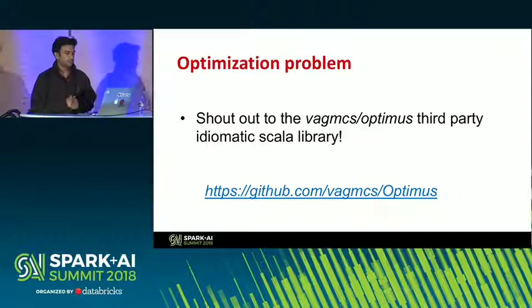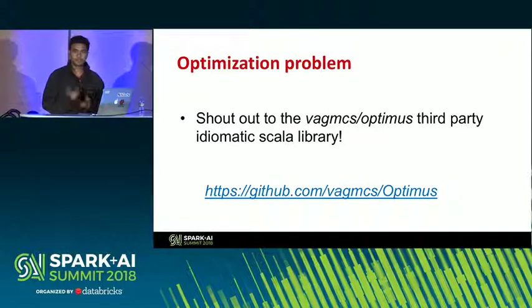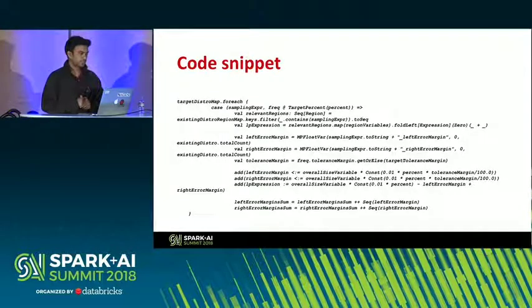A shout out to the third-party idiomatic Scala library that I use for linear programming. It's called Optimus. It's written in a pretty idiomatic way, so all it took was a few lines like what I'm showing in the slide to implement the entire linear programming formulation.